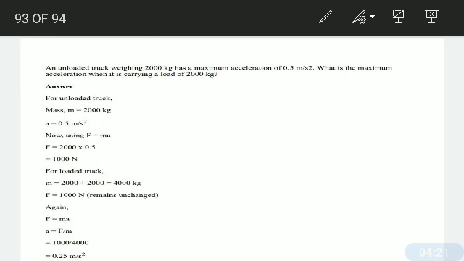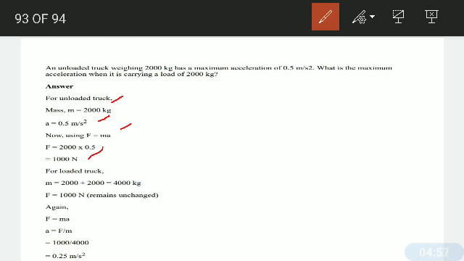Next numerical is, an unloaded truck weighing 2000 kilograms has a maximum acceleration of 0.5 meter per second square. What is the maximum acceleration when it is carrying a load of 2000 kilograms? So here they have given the variation in the mass. For the unloaded truck, the mass is 2000 kilograms, acceleration is 0.5 meter per second square. As force is mass into acceleration, the force calculated is 1000 newtons.